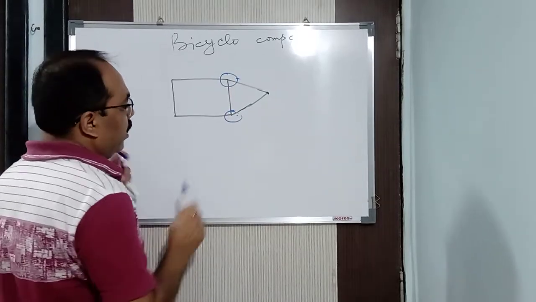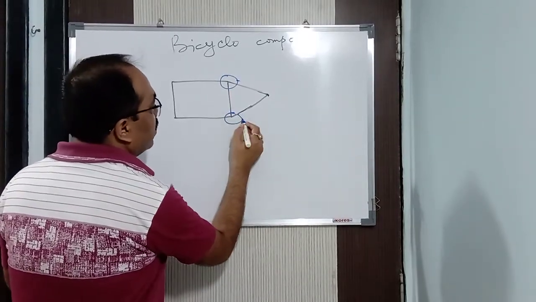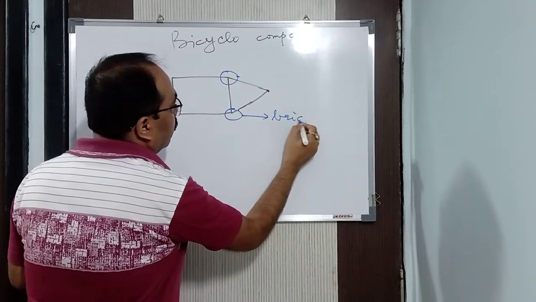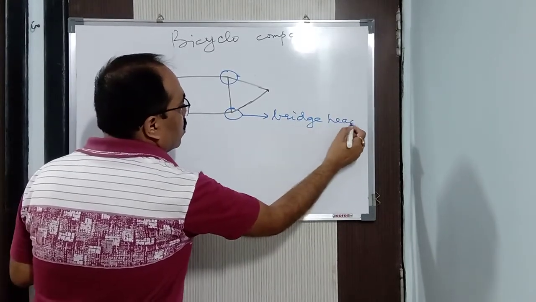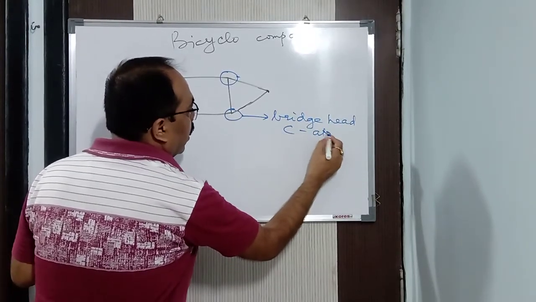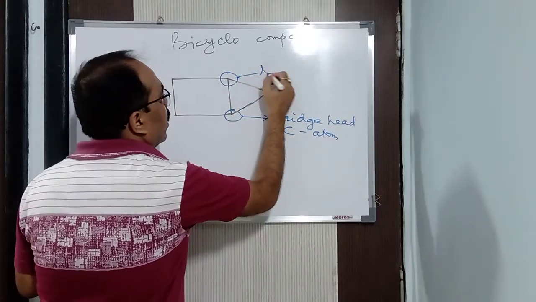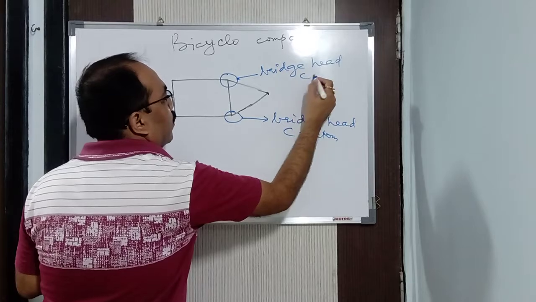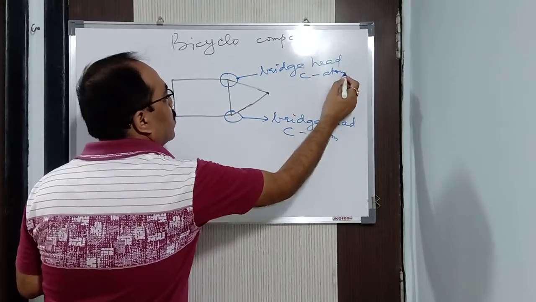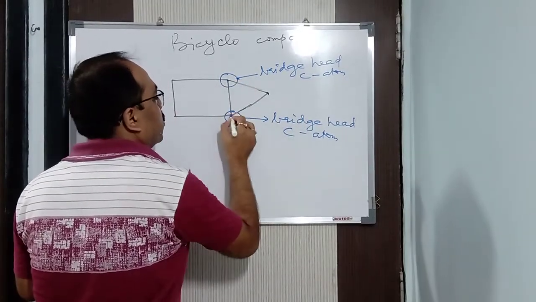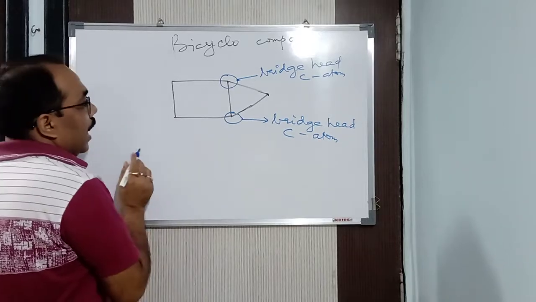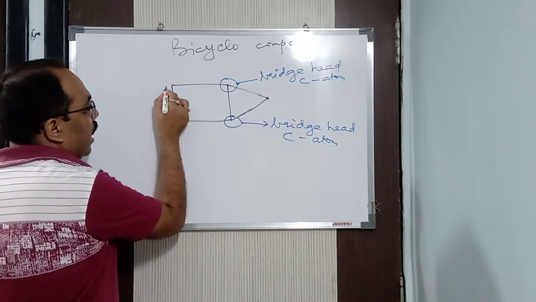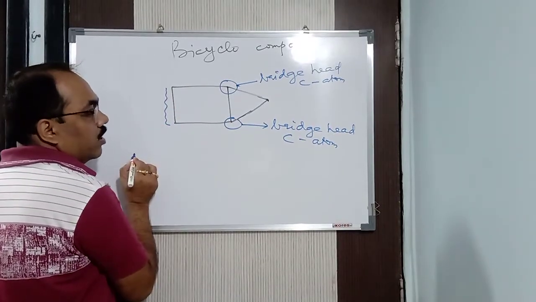Let me write it separately. This is known as bridge head carbon atom. This is also known as bridge head carbon atom. This is the common carbon, the bridge head carbon atom. And this is known as a carbon bridge. This particular one is a carbon bridge.